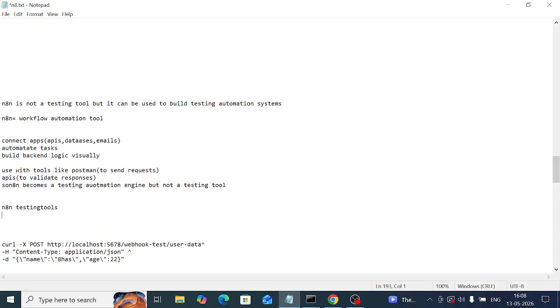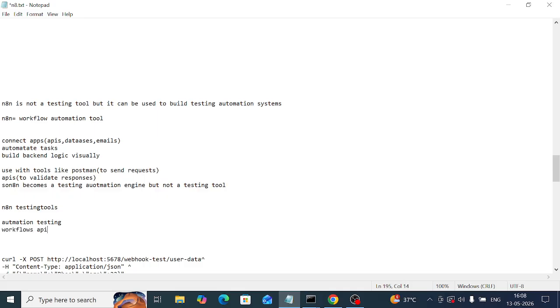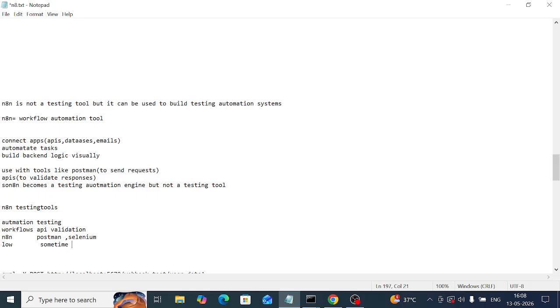n8n is not a testing tool, it's a workflow automation tool. n8n's purpose is automation, a testing tool's purpose is testing. In testing we are doing API validation; here we build workflows using a tool called n8n. For API validation they use tools like Postman and Selenium. Here coding is low, there it is sometimes required. These are the differences between a testing tool and n8n, a workflow automation tool.